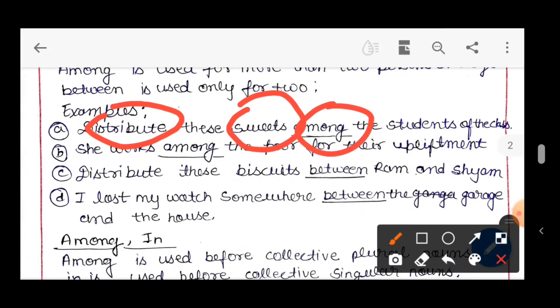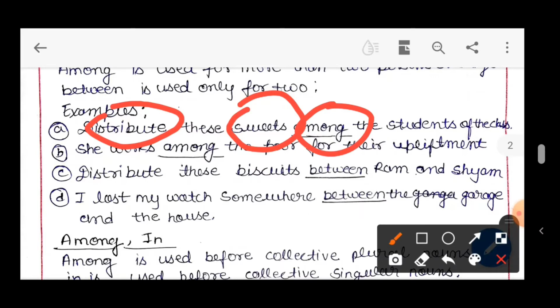So we just read the definition: among is used for more than two persons. In the class there is not only one person, but a number of students. The next example: she works among the poor for their supplements. Among means she is not giving to only one child, she is giving to all the poor. It is a simple example of good work, social work.